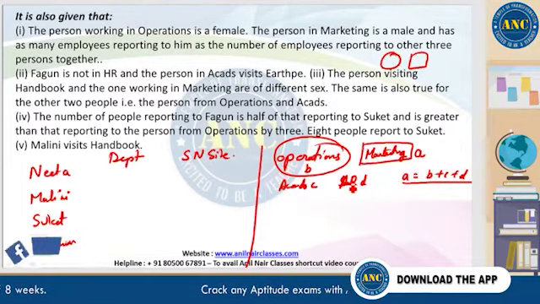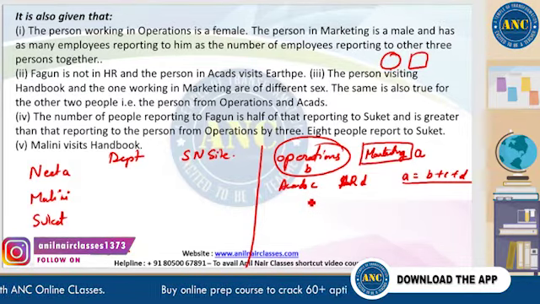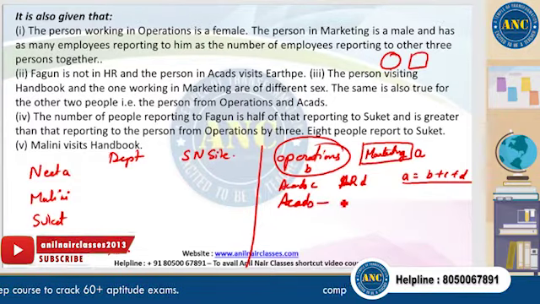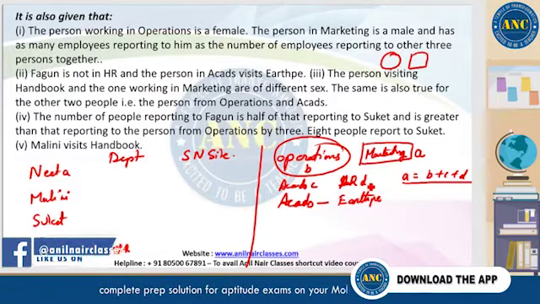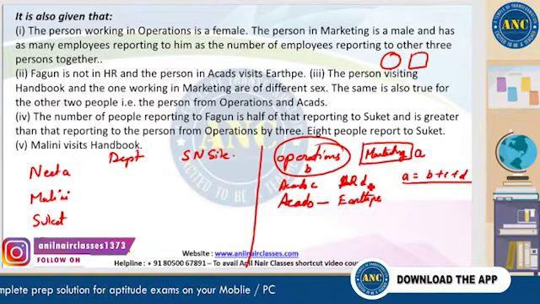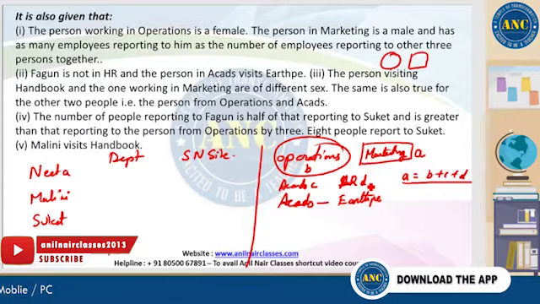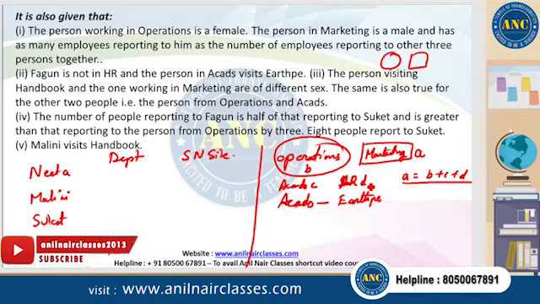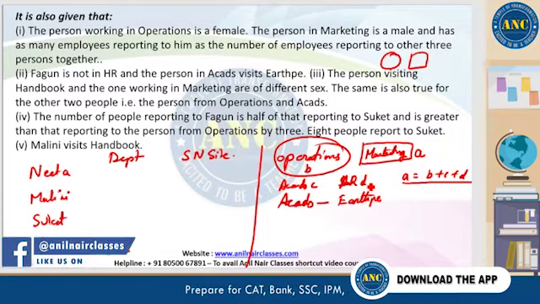Next statement. Fagun is not in HR. That's nice information. Fagun is not in the HR department, someone else is. And the person in CADS visits Earthbeat. We don't know the gender again. Okay, the third clue. We're going clue by clue, like I always say. I will not be jumping into everything. That's a method we'd like to employ here, to sort out these issues.